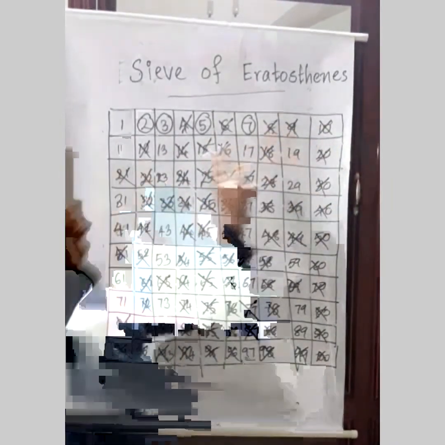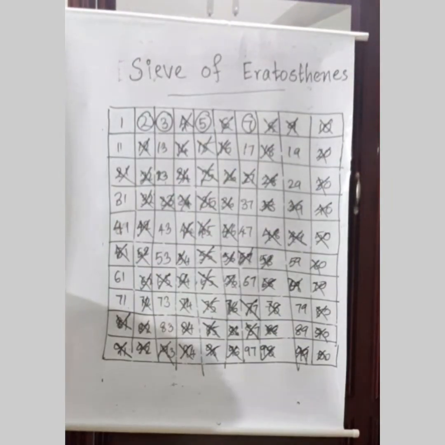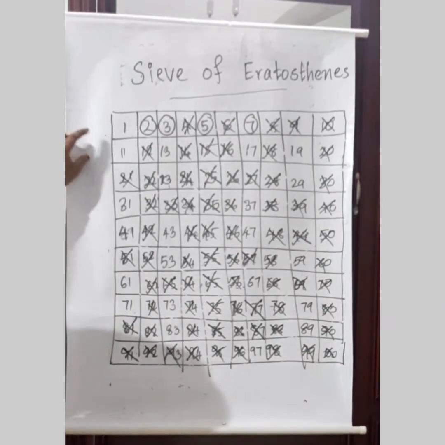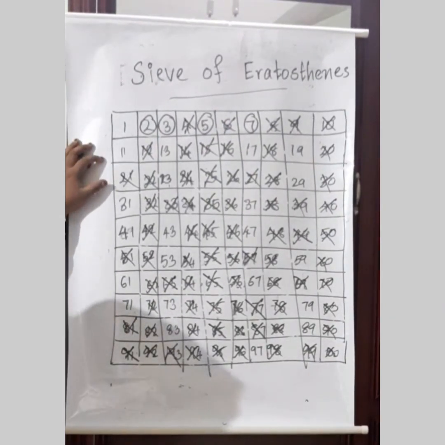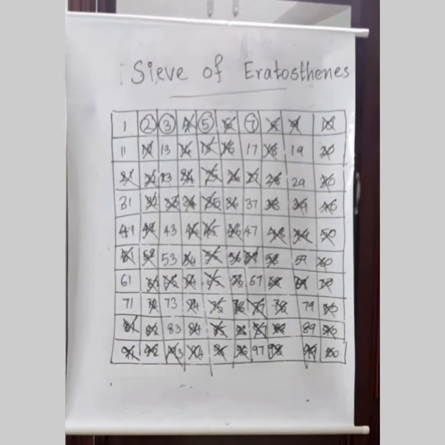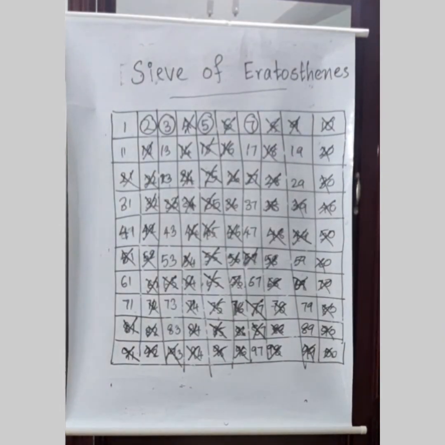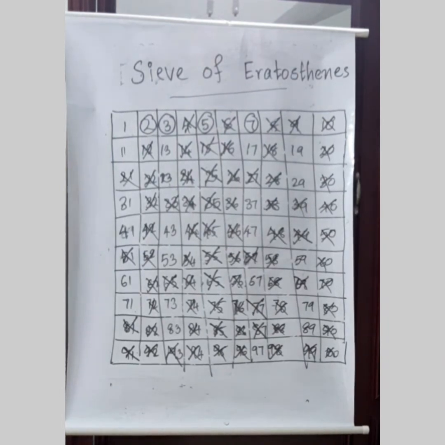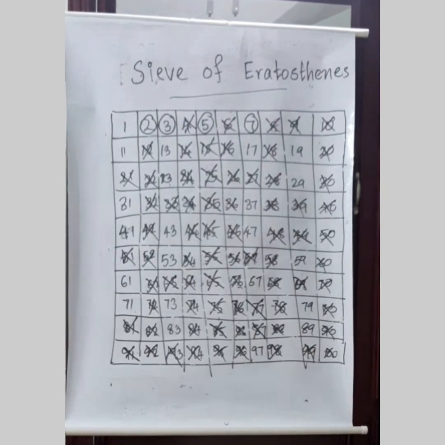No. We have 11. Did you see this 11? How many factors are there for 11? Only 2 factors, 1 and 11.